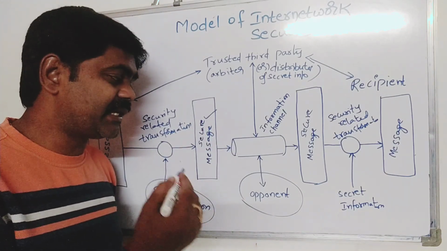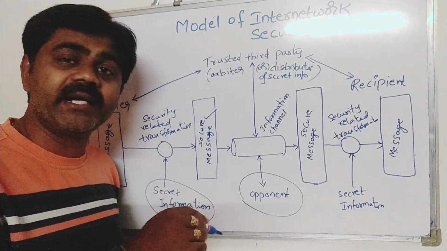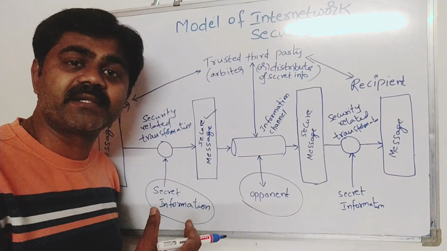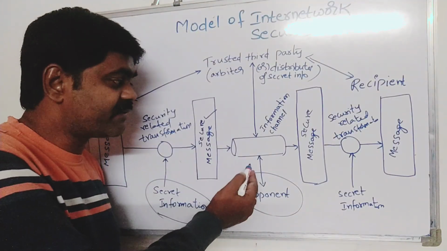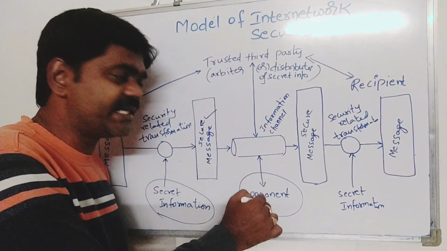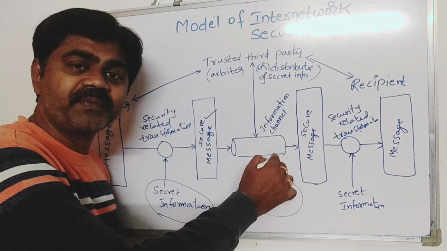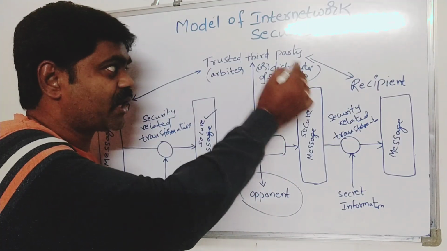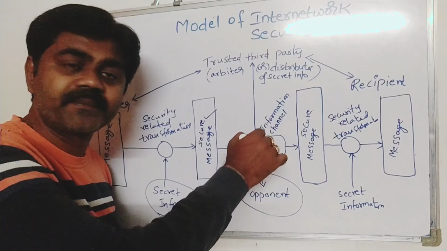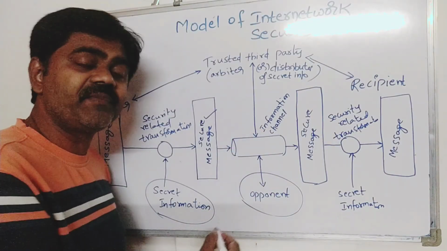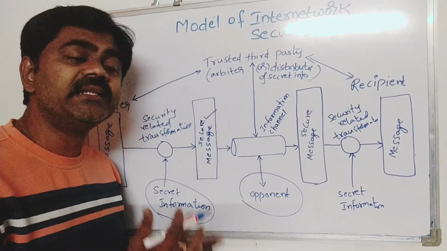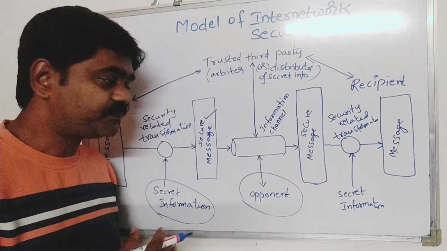The main objective of the opponent is to steal the information. So the opponent will always sit near the information channel, whereas the trusted third party will also sit at the same juncture, and the opponent always waits for the chance to steal the information.